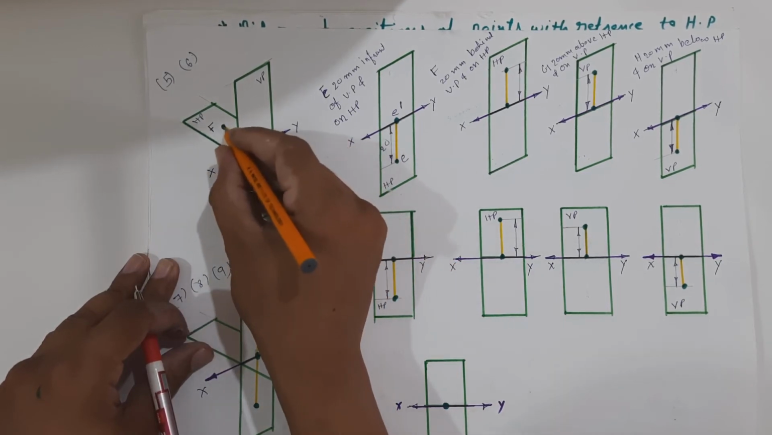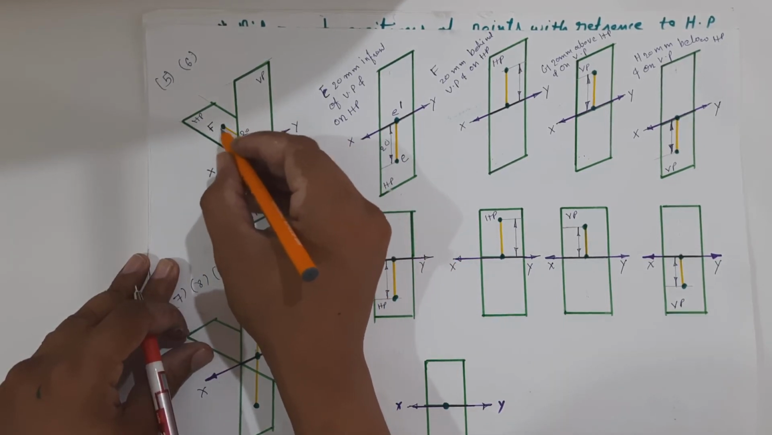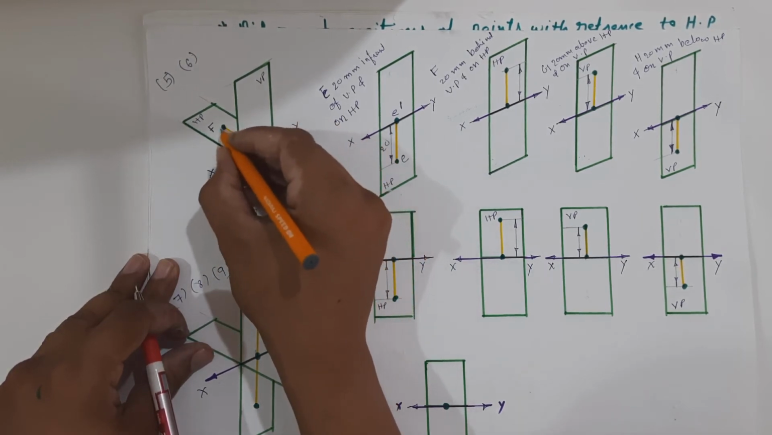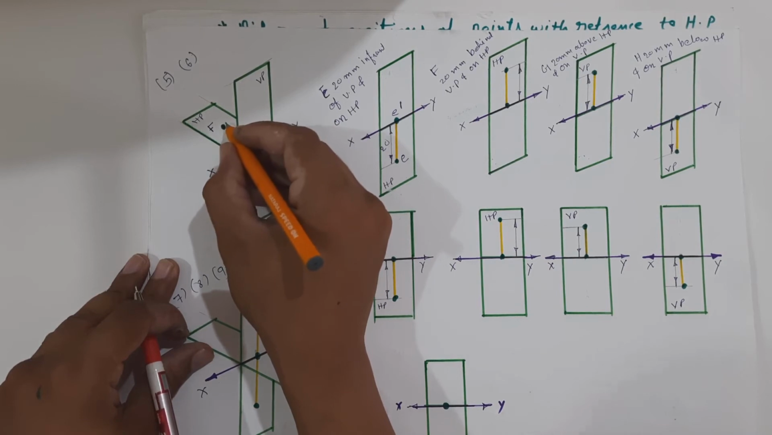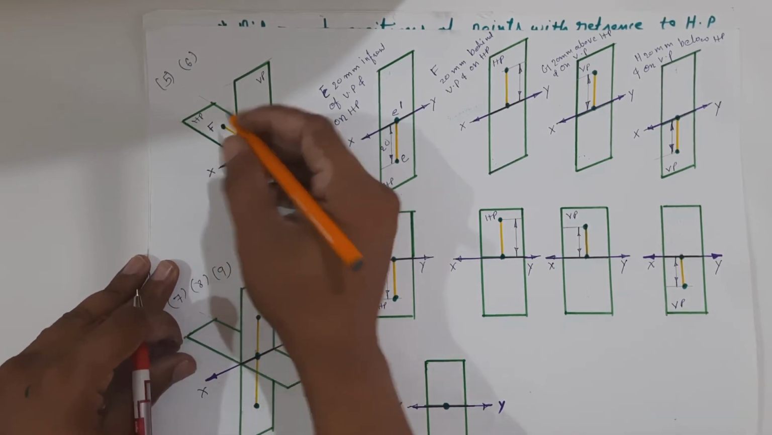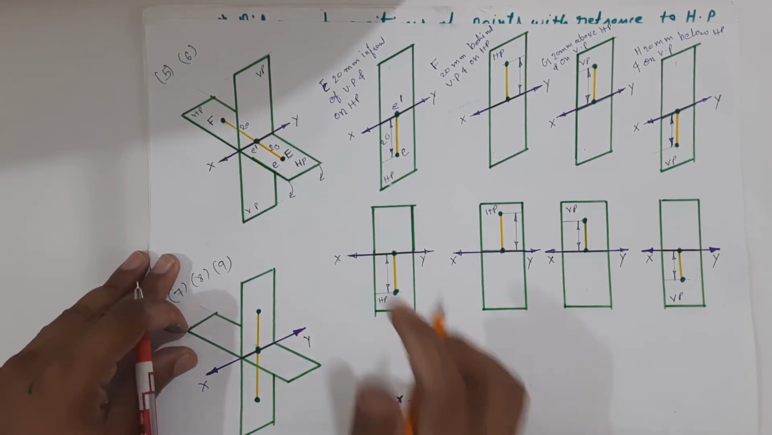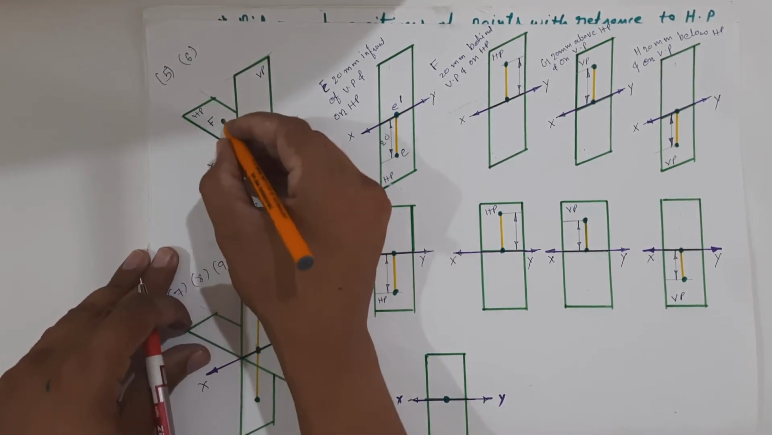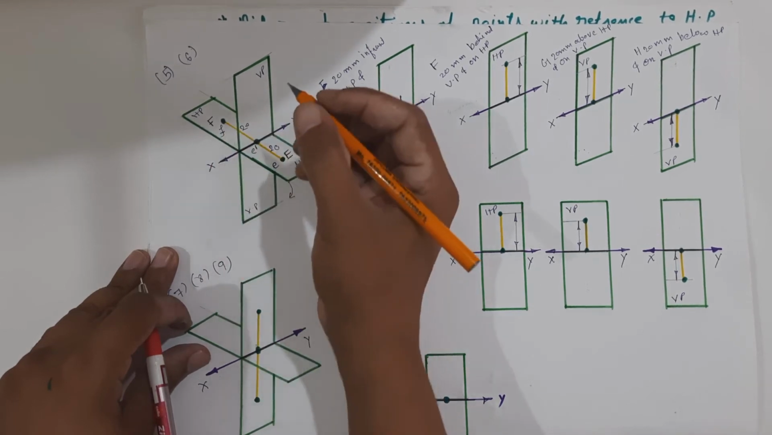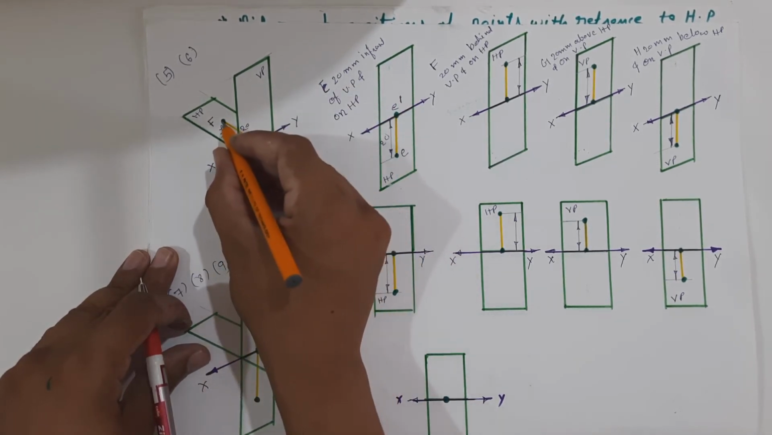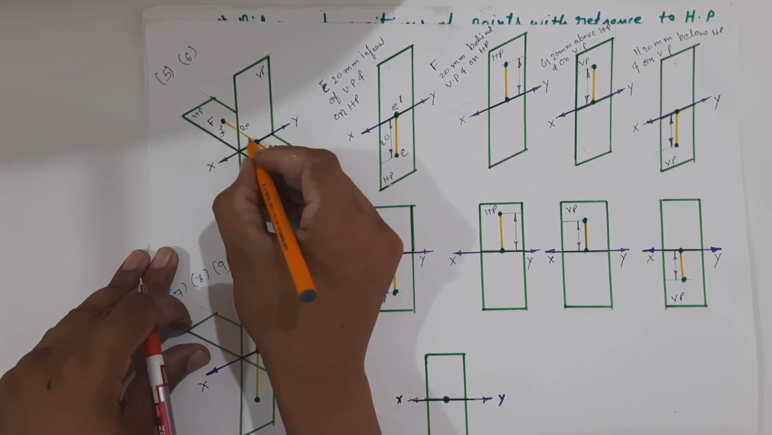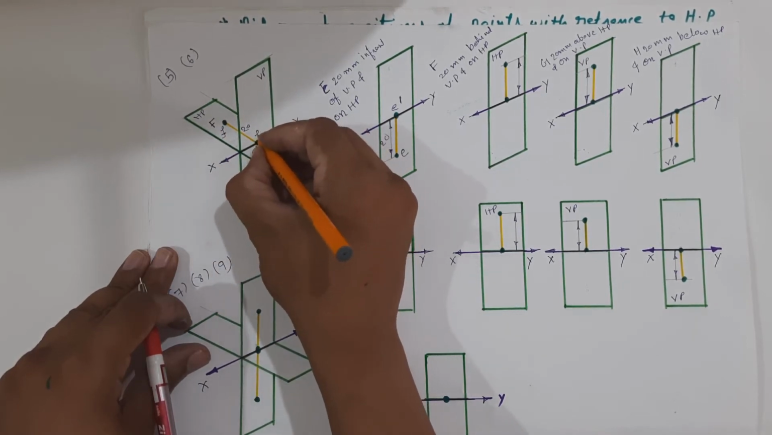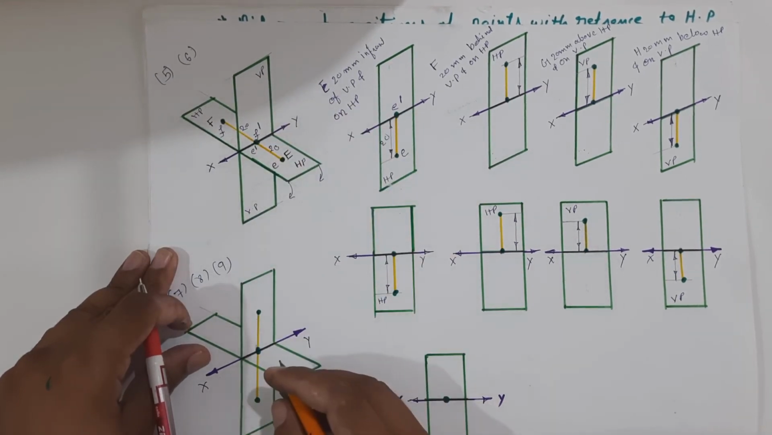After defining the location of point F, let us draw the plan and elevation of point F. If we want to draw the plan, we have to take the projection of point F on the horizontal plane. Right now the point F is on the horizontal plane, so we will get the plan of point F over here. And if we want to draw the elevation, we have to take the projection from point F on the vertical plane. So we will get F dash over here.